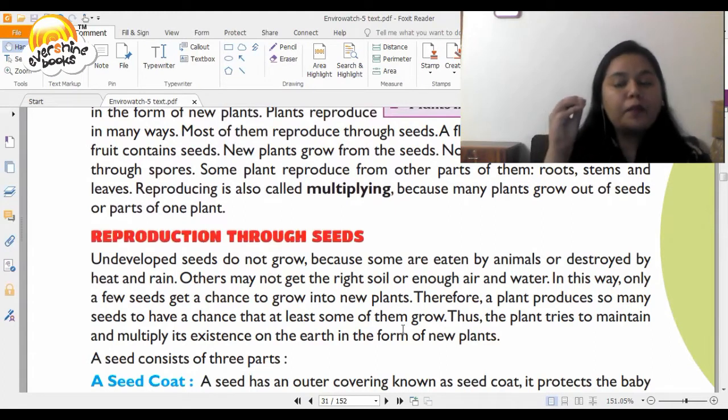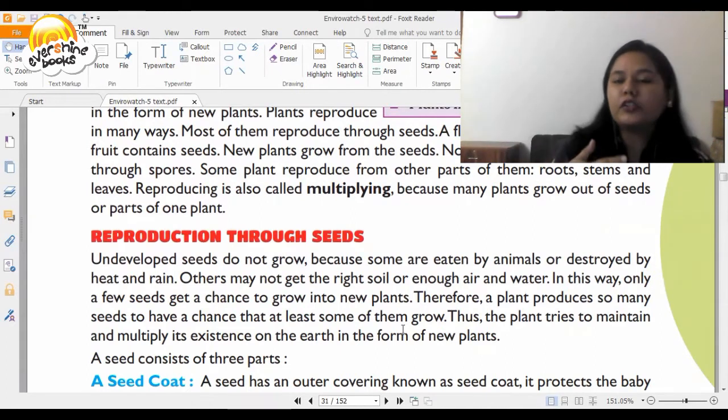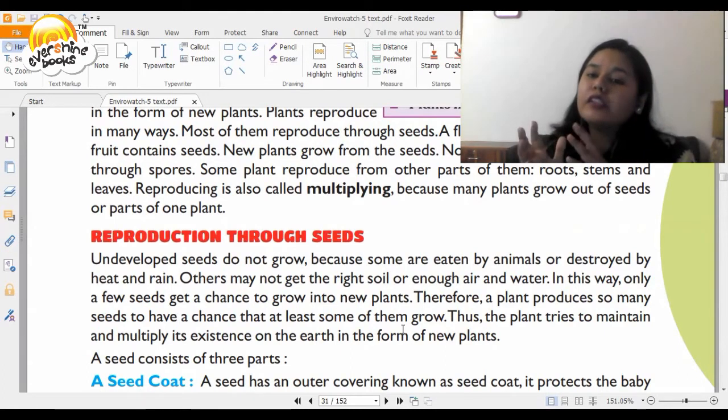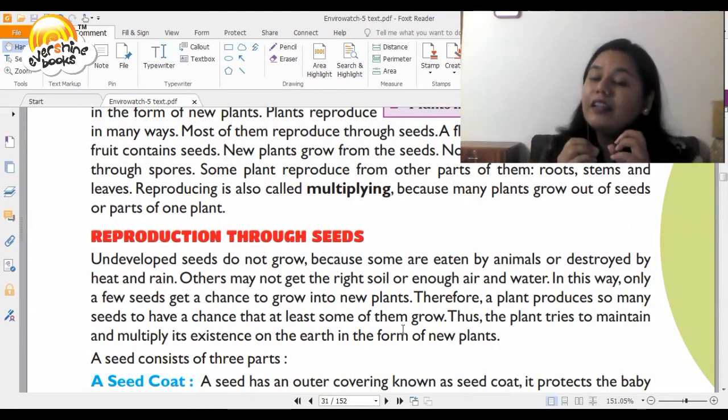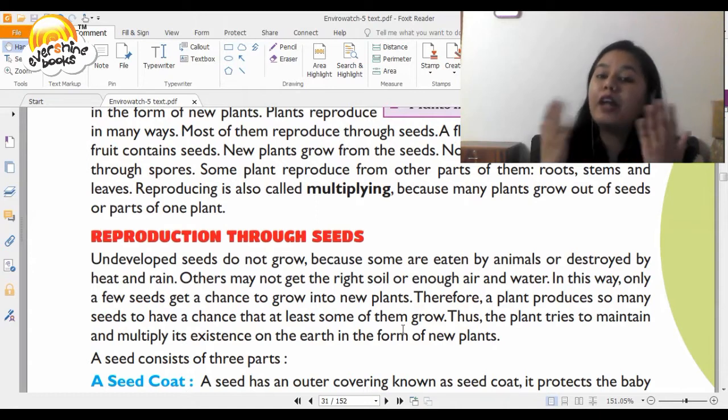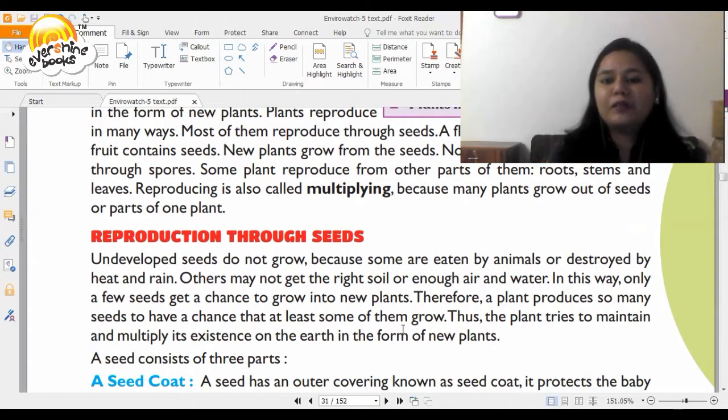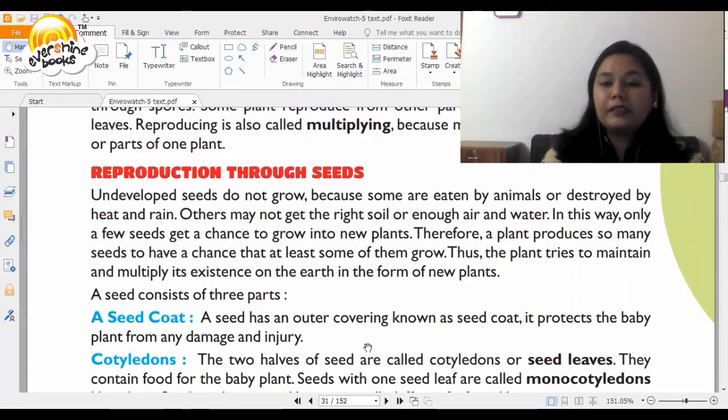So, from one plant, you have a lot of seeds because some seeds are either destroyed or eaten by birds or animals. So that is why, from that number of seeds, maybe some are saved so that the plants can reproduce. Thus, the plant tries to maintain and multiply its existence on the earth in the form of new plants.